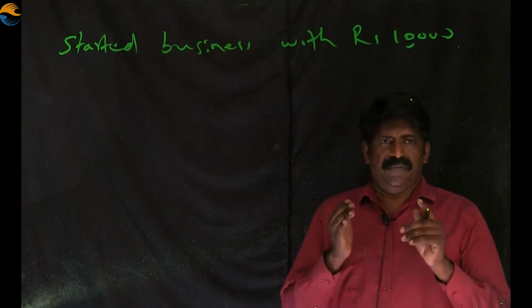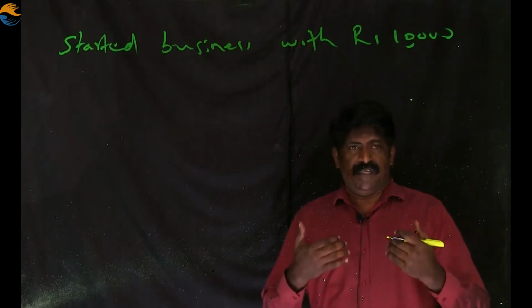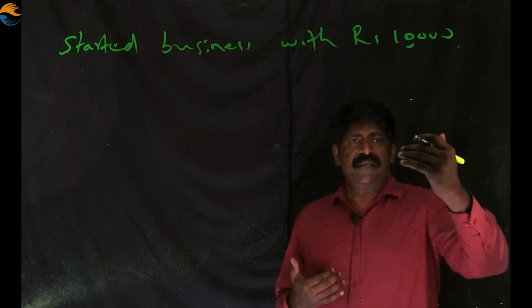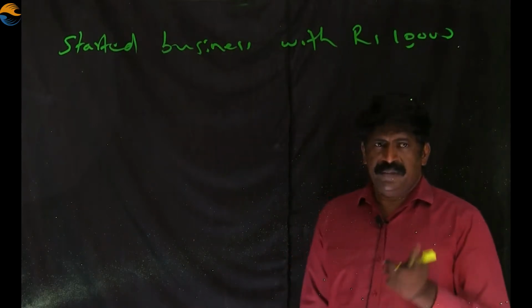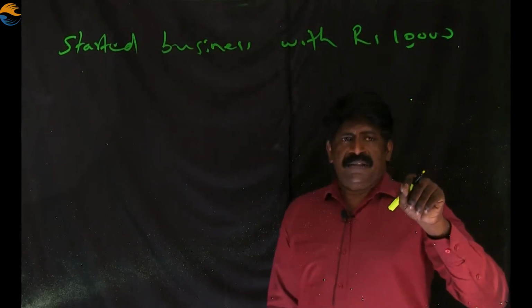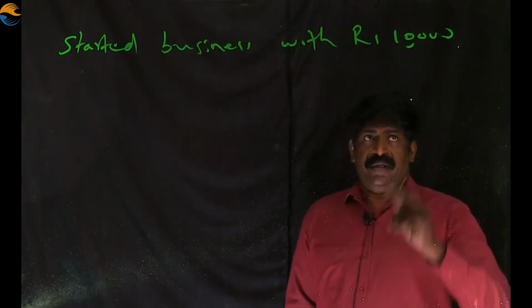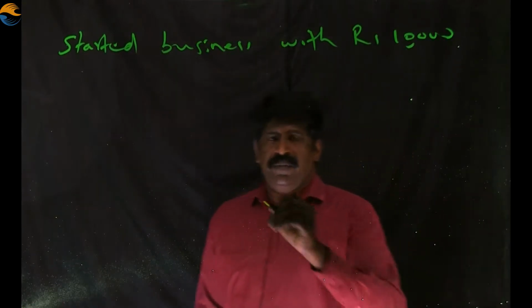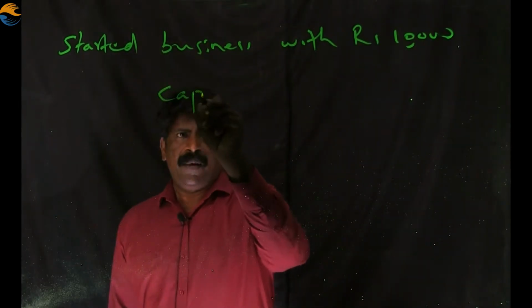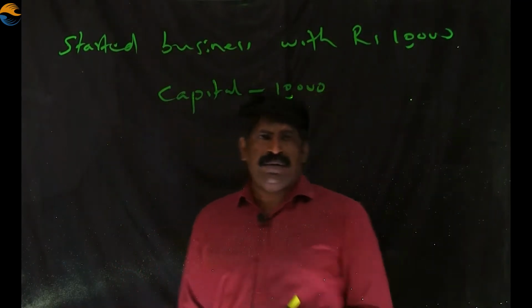At this time, we assume ourselves as the business. We are the business and 10,000 is coming into the business. I already told you that what is invested into the business is called capital. Here 10,000 was introduced into the business. So that amount is called capital. Capital 10,000 is here.